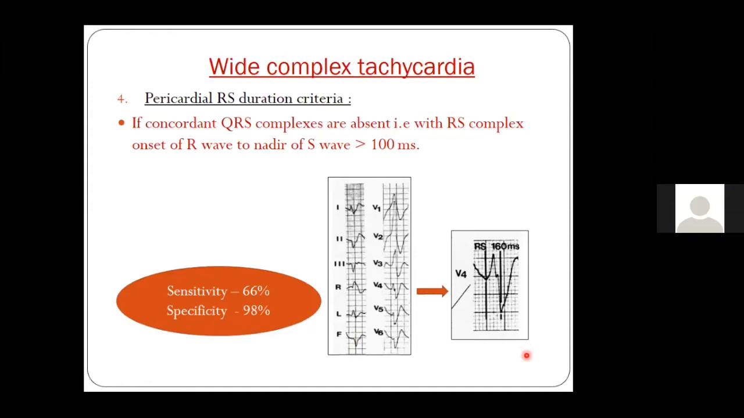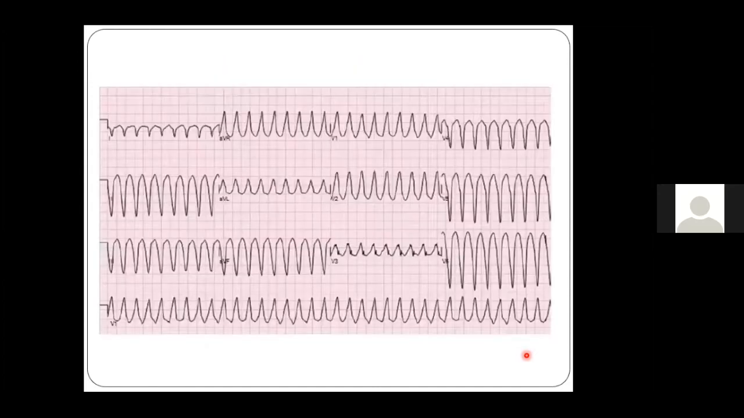So in a patient with an RS pattern, not positive concordant or negative concordant, but an RS pattern, if from the beginning of R to the nadir of S the duration is more than 100 milliseconds, you are more likely to be dealing with a patient with ventricular tachycardia. So this is one ECG where you should ideally not apply this because it doesn't have an RS pattern, and so we cannot usually apply this.